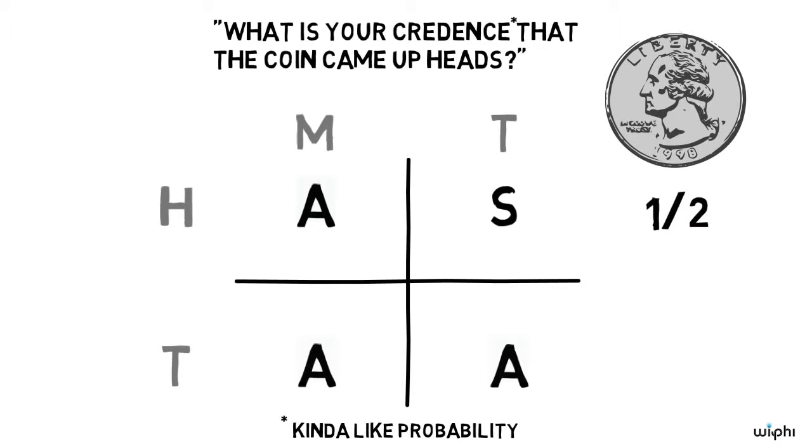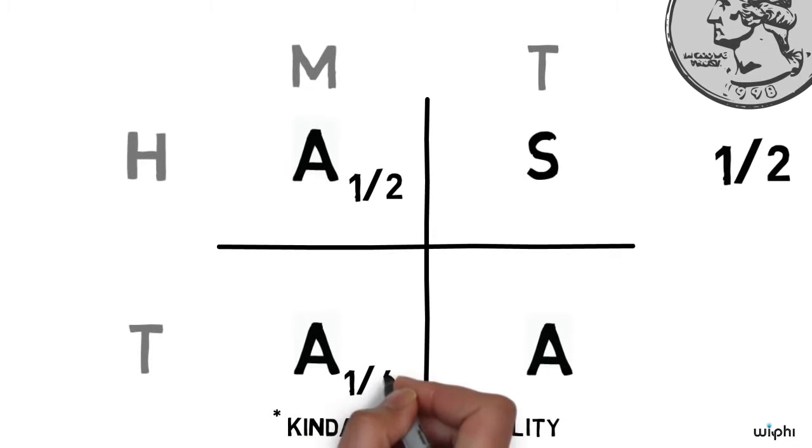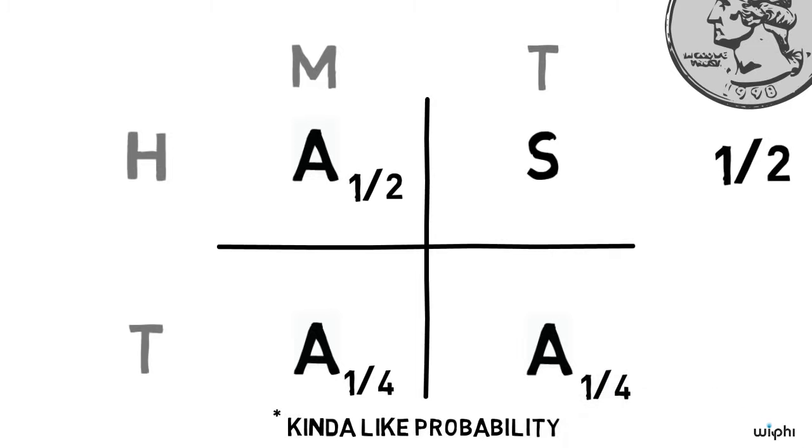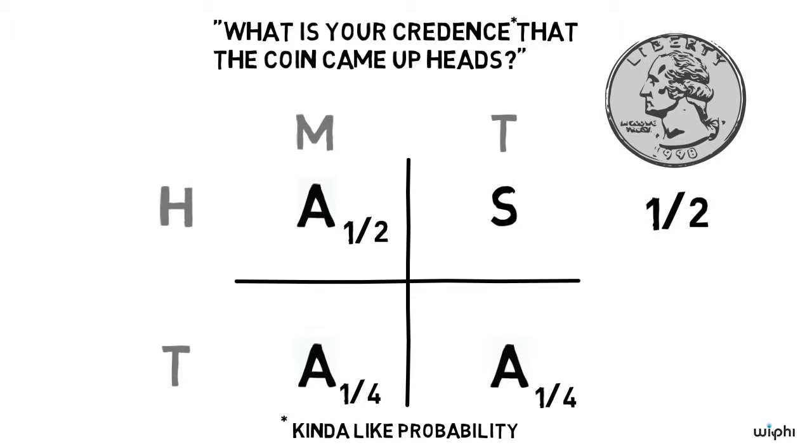After all, the coin was fair. It's a rule of probability theory that probabilities have to add up to 1. So we can write 1/2 in the Monday heads box, and given that the coin had a 1/2 chance of coming up tails too, we can divide that 1/2 by 2, splitting the probability evenly between the two scenarios. Problem solved. If only it were that easy.